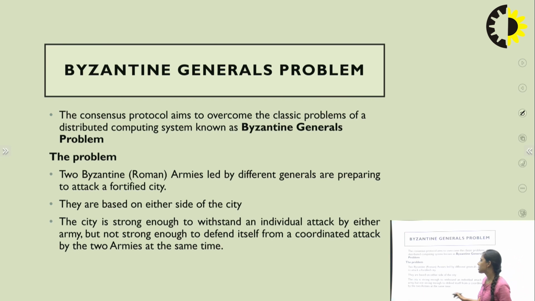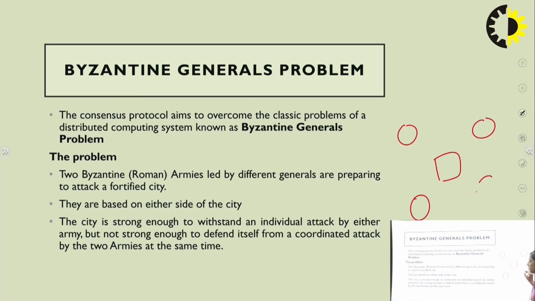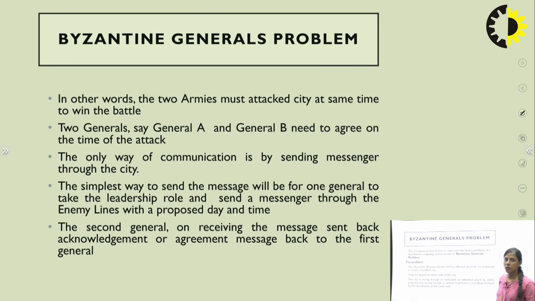The problem is that two Byzantine Roman armies led by different generals are preparing to attack a fortified city. They are based on either side of the city. Means, for example, this is the city over here, and these are the attackers who want to attack the city. They are at different locations. So how will they communicate with each other, and how will they attack this particular fort or city?